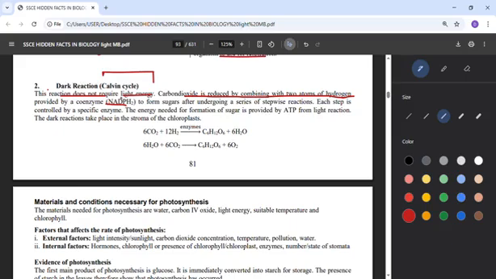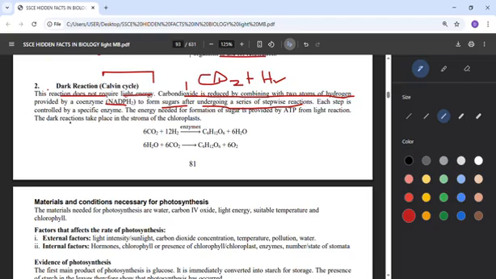So the hydrogen that is stored here will now be used to reduce carbon dioxide. This will now form sugar, after undergoing a series of stepwise reactions.